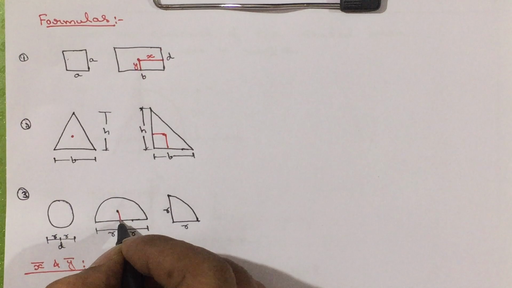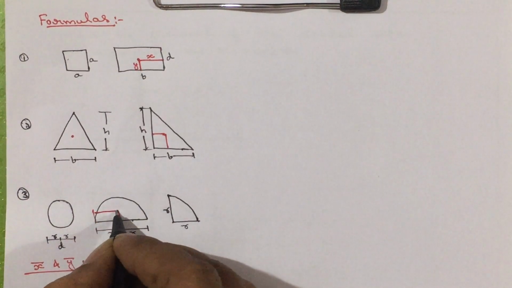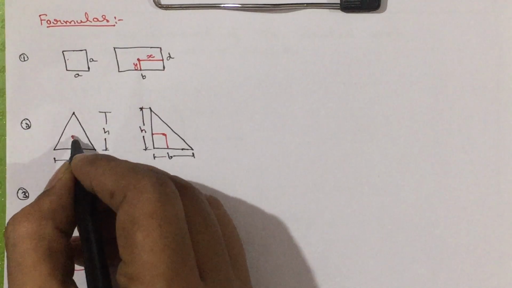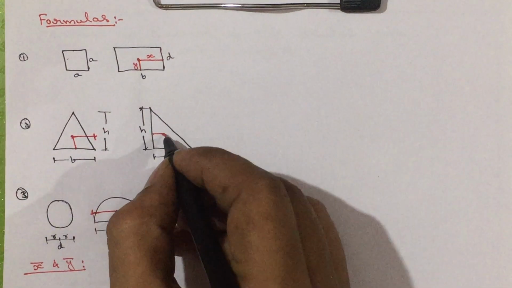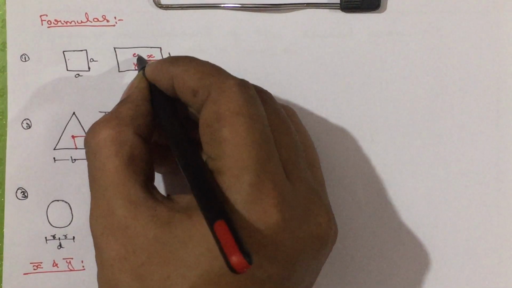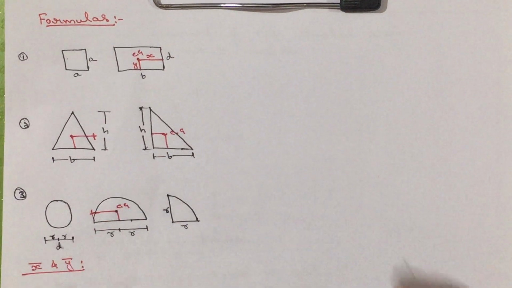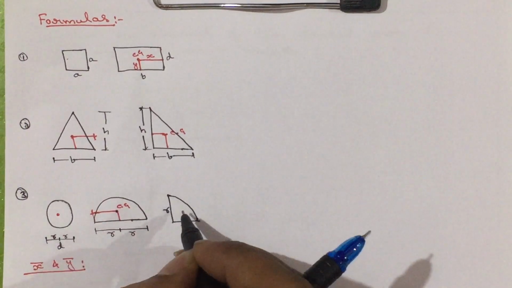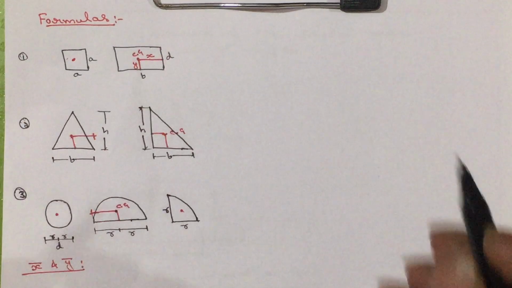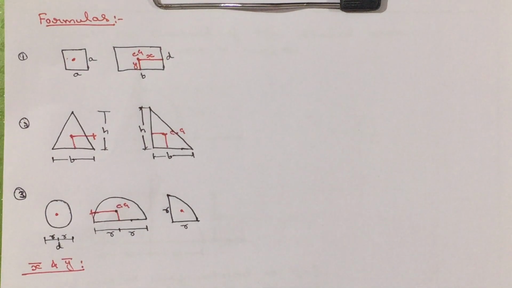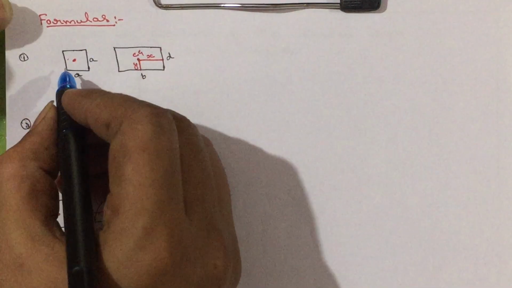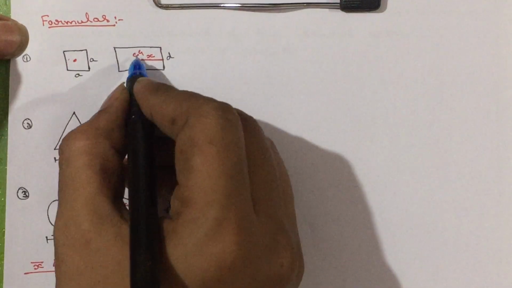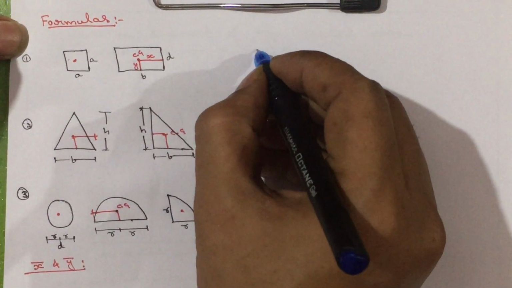Okay, from here like that, and from the left side. Understood? This is the CG, the centroid. Now, my point is, here somewhere it will be at the center, here somewhere, here also somewhere. Now, we should know what will be the centroidal distances for these simple figures. I will go with a different approach, whether it is x distance or y distance, the distance is given by d by 2.